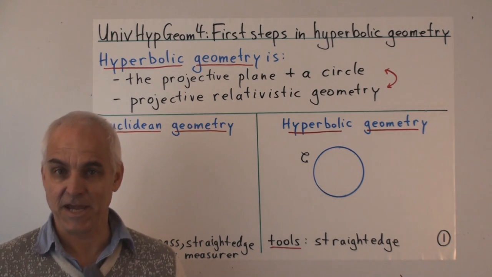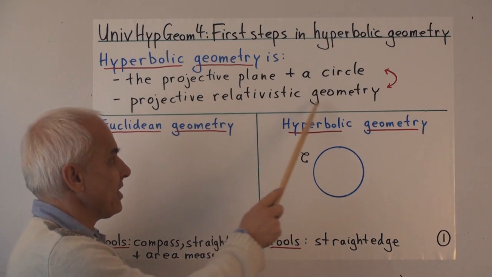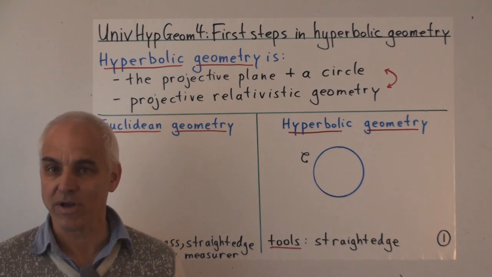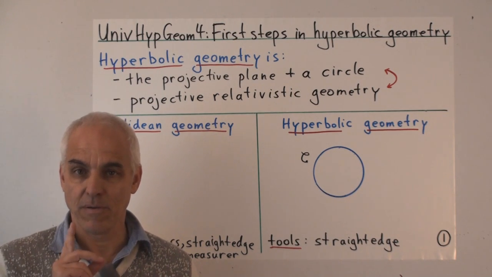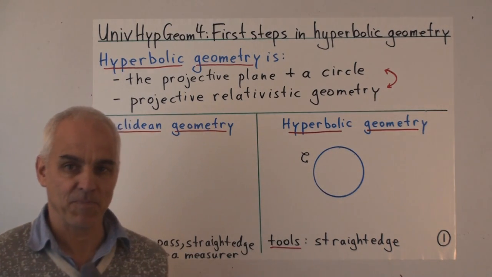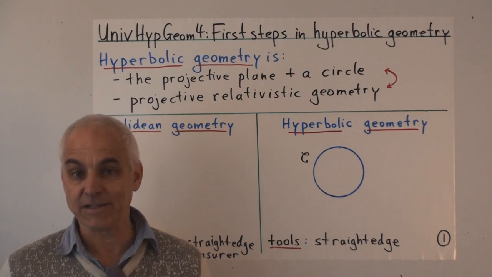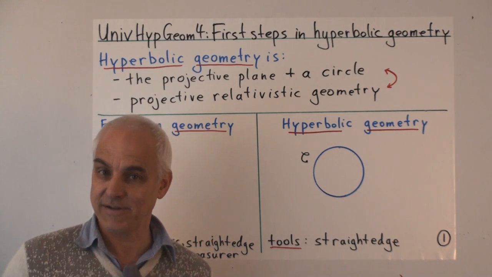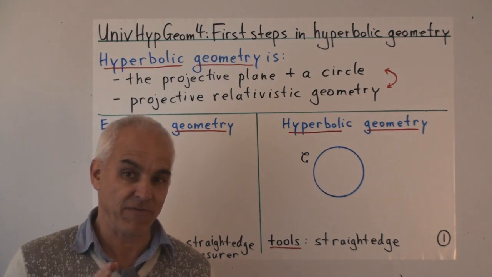A somewhat more sophisticated idea is that hyperbolic geometry is projective relativistic geometry. In other words, it's the geometry of Einstein's special theory of relativity as expounded by Minkowski, viewed projectively. And it will turn out that those 2 approaches are essentially the same. So special relativity and the geometry of a circle are in fact intimately connected. So this new approach is also going to be shedding light on physics, and it's going to be pointing to new directions for ways of thinking about very elementary fundamental physics.